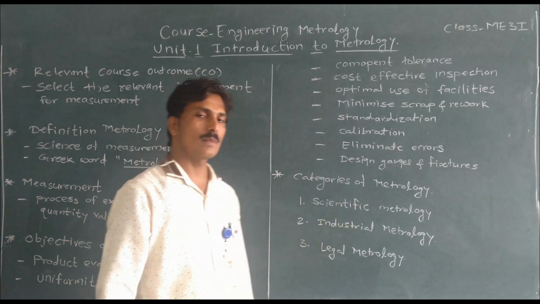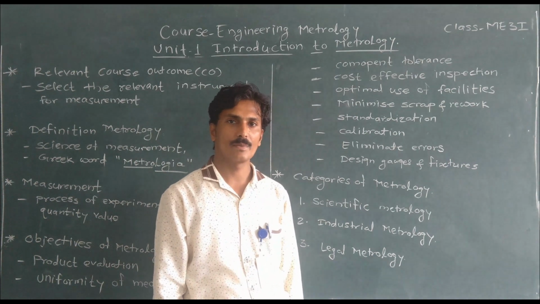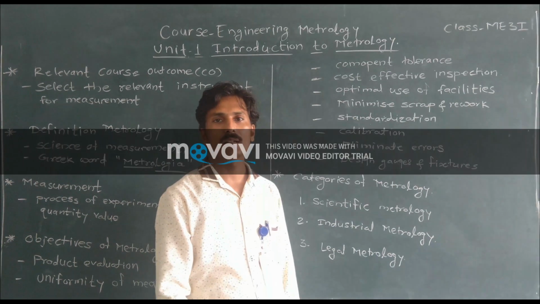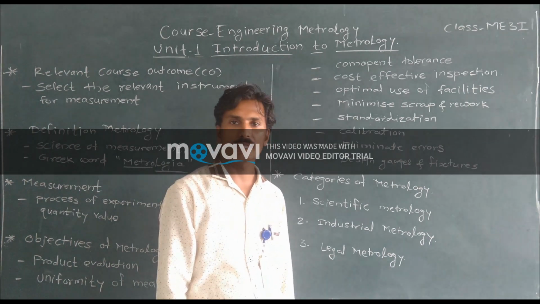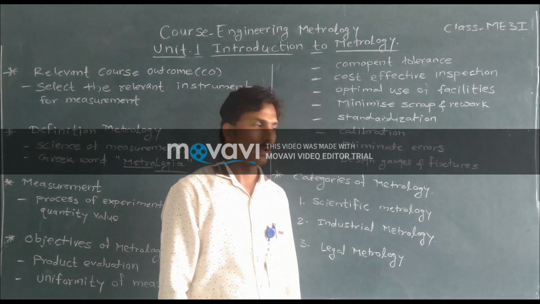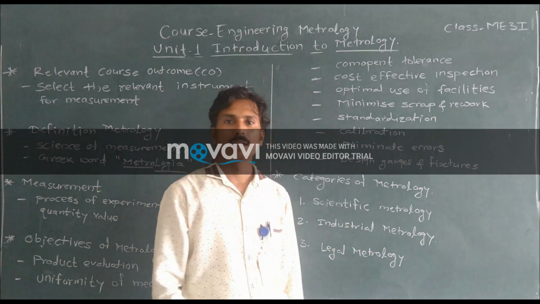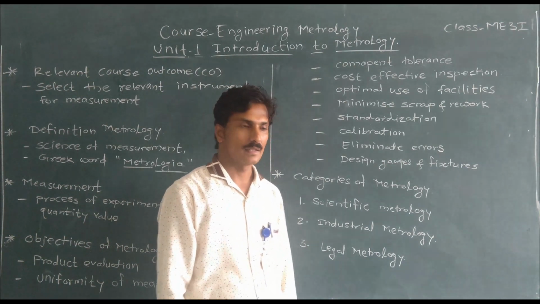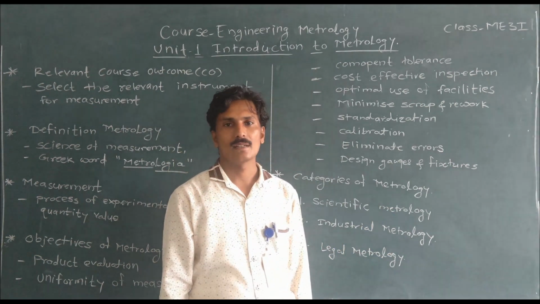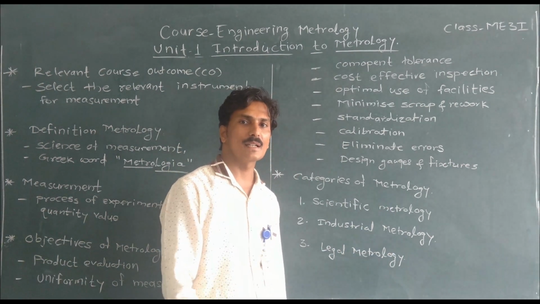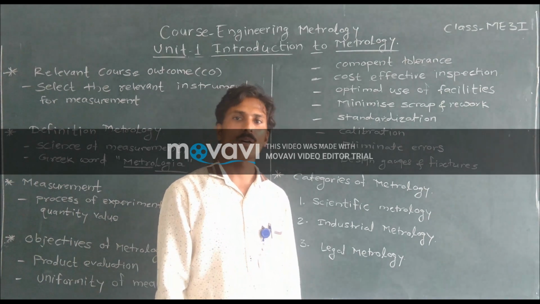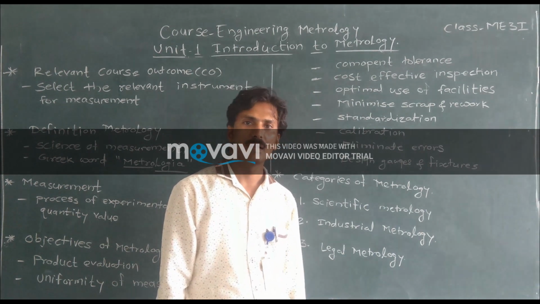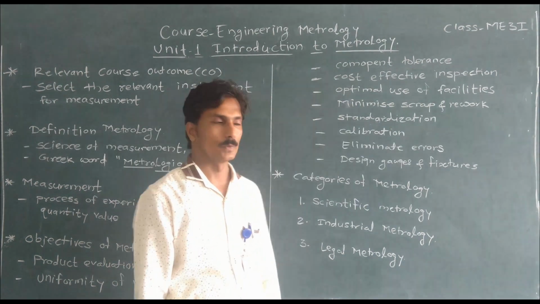Then second is industrial metrology. When scientific metrology is done, the instruments are ultimately forwarded to the industry for real application. Industrial metrology is the application of standards or measurement techniques in the industry. Thus, industry confirms the functionality of the available measurement facilities. For example, in automobile manufacturing or aircraft manufacturing, industrial metrology is very effective.